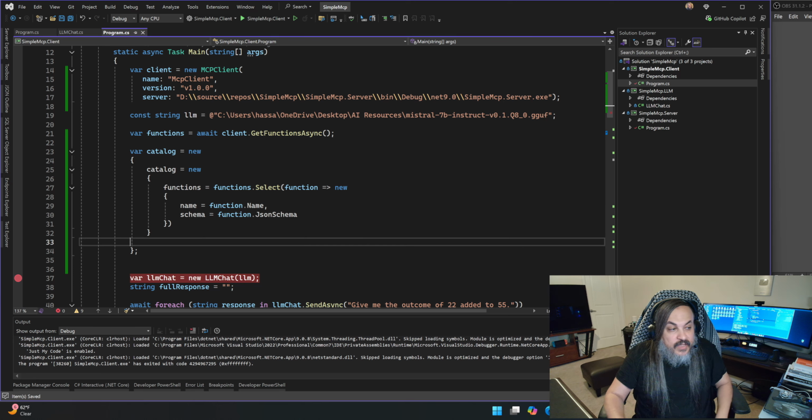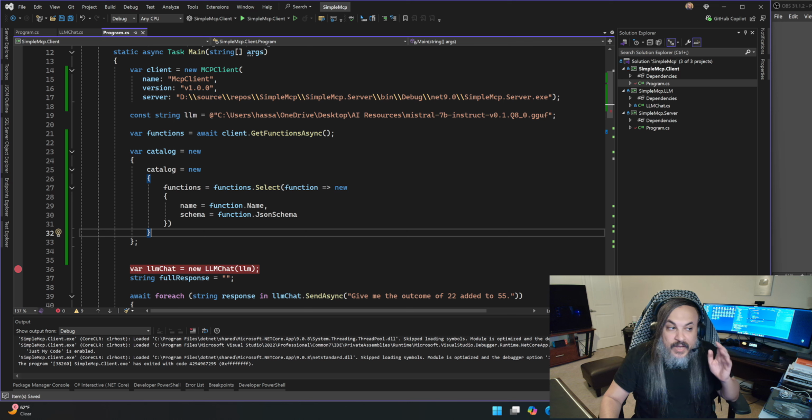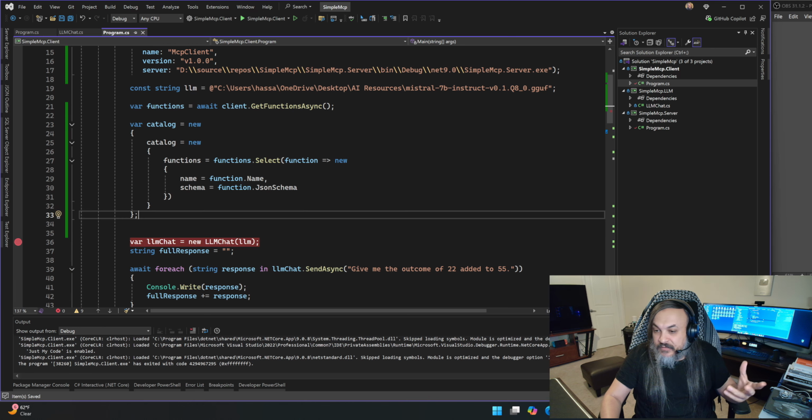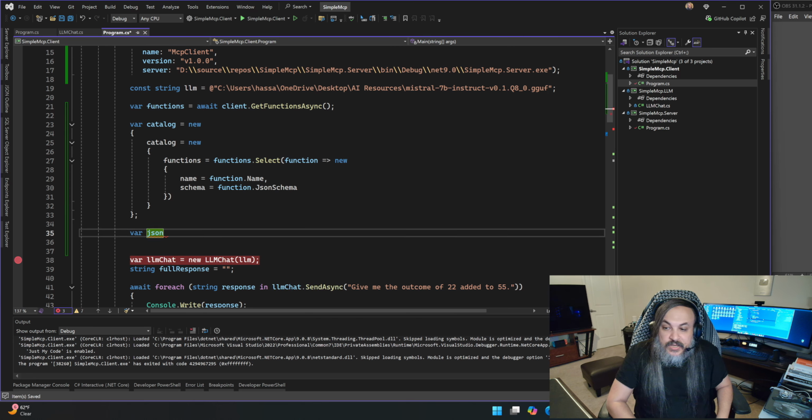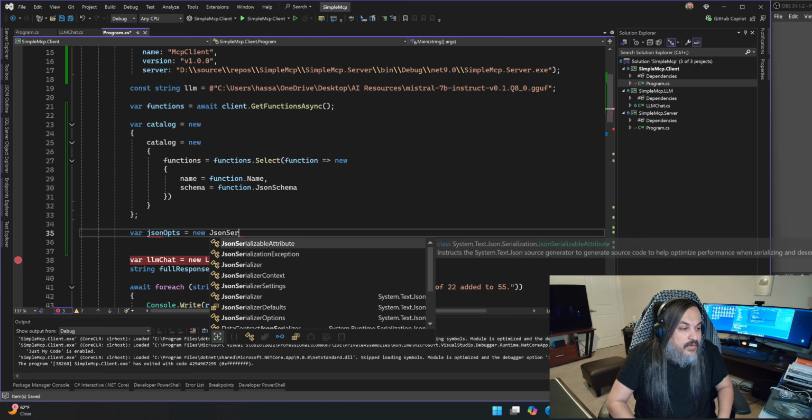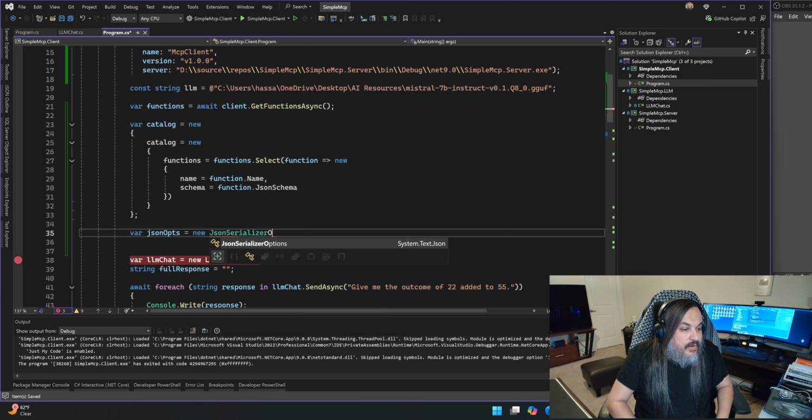The output of this is what we're going to feed your LLM model to teach it about what's going on with your function. So let's serialize this. We need it in a stringified format. I'll go here and say var JSON options, new JSON serializer options.